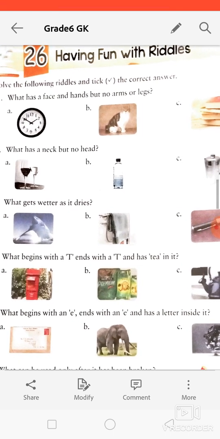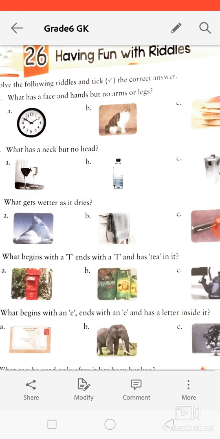Three pictures are there, and the riddle is: what has a face and hands but no arms or legs? Which among these three has a face and hands but does not have arms or legs? So, clock is there, cat is there, and books.